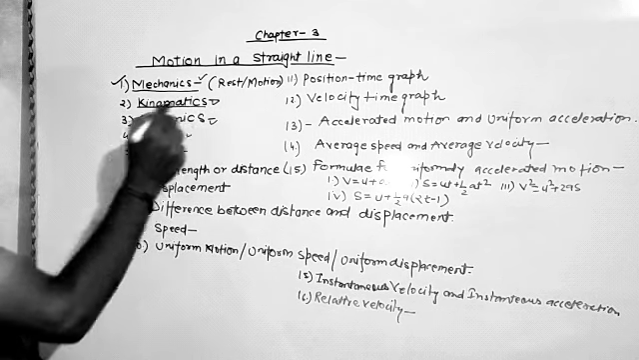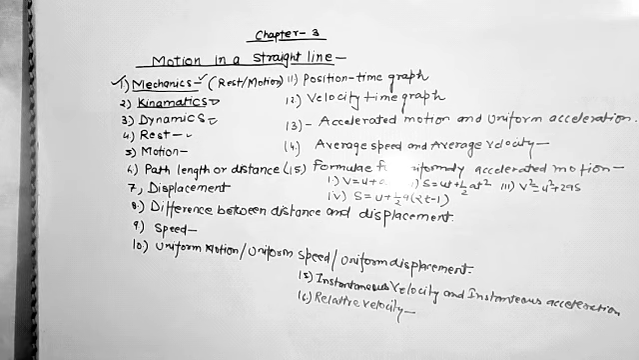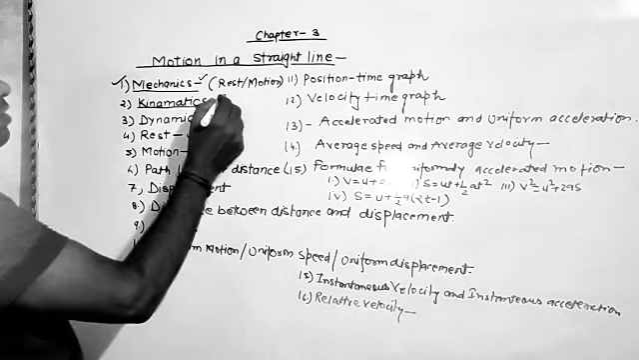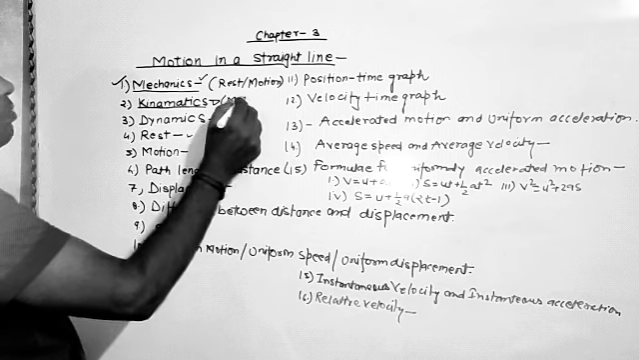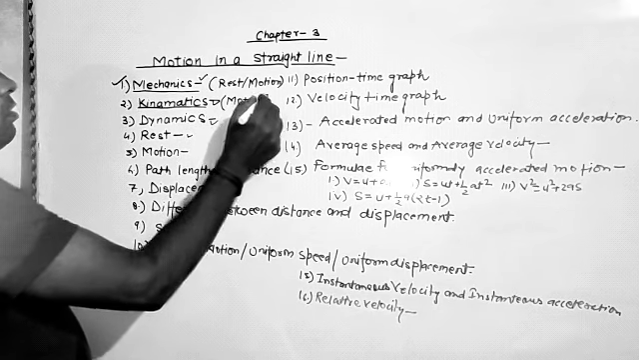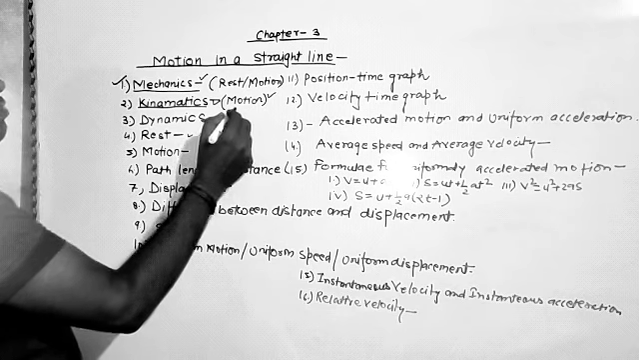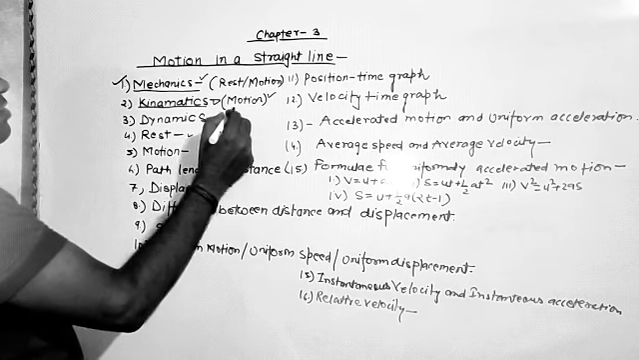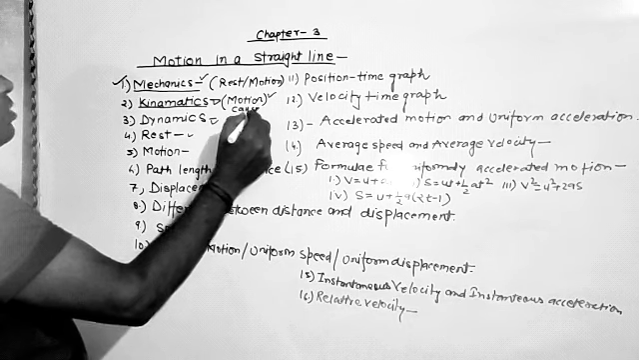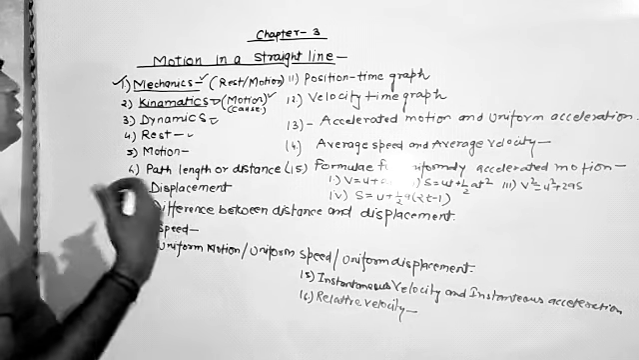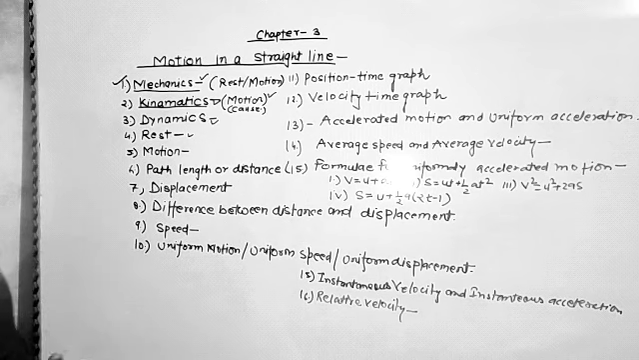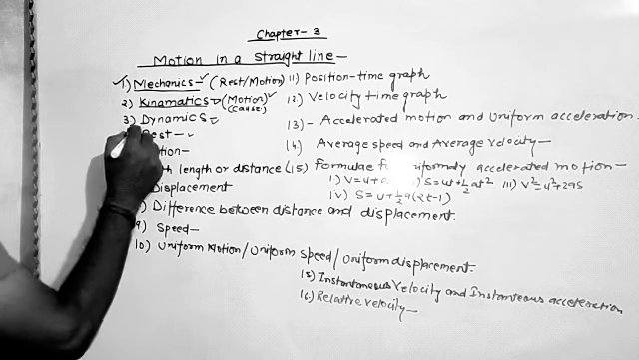नाउ व्हाट इज काइनेमैटिक्स? Kinematics is a branch of mechanics that deals with the nature of motion of the object without considering the cause. Here we will discuss the nature of the motion of the object, but we shall ignore the reason behind it. That means we would not discuss the cause behind the motion of the object; we simply discuss the motion of the object. Now dynamics is just opposite to kinematics.